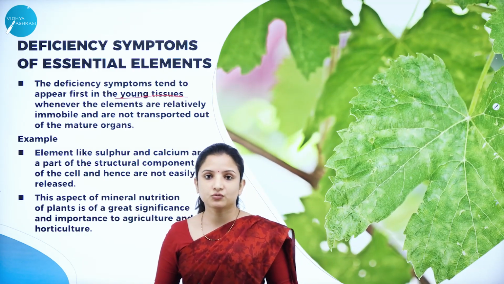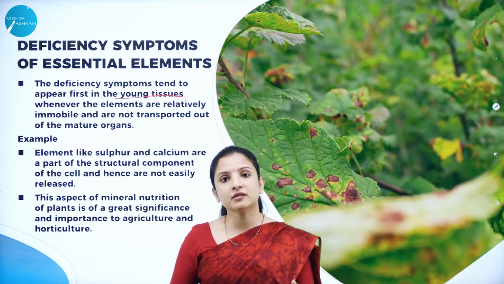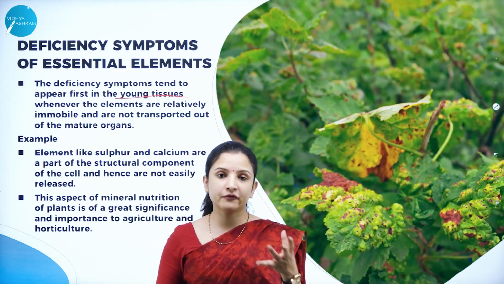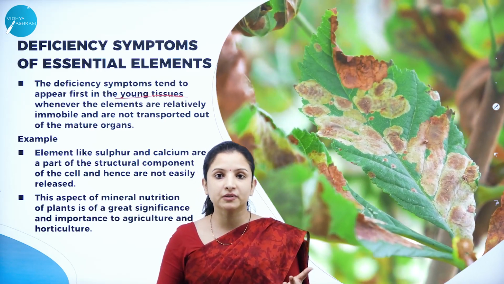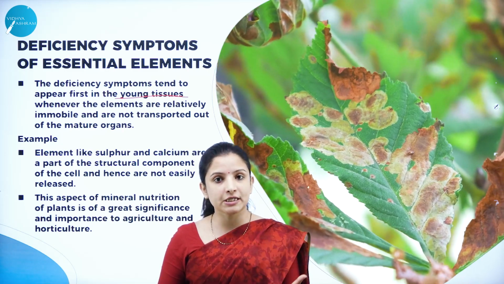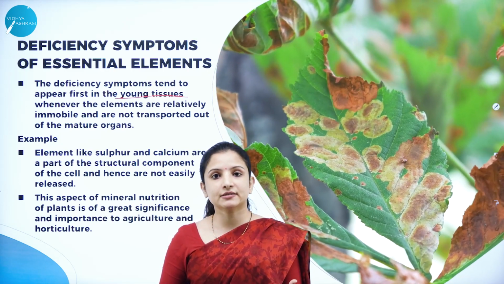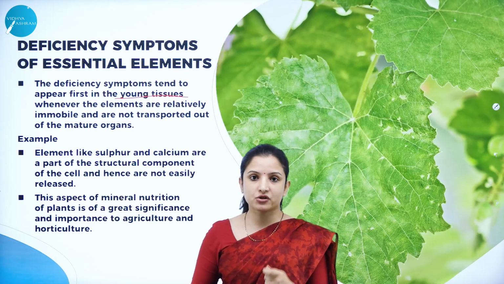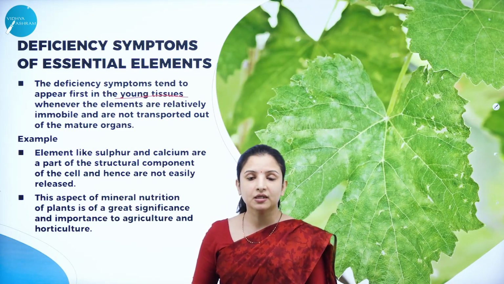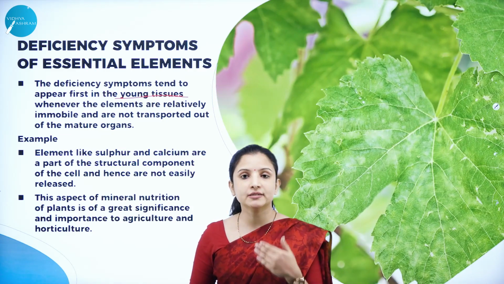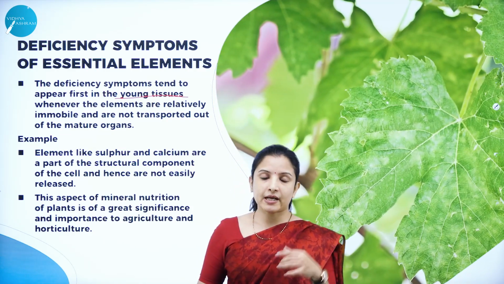In some cases, you might have seen the young tissues. As I told you, the flower buds may fall off before they mature or before they open. The young leaves may shrivel and fall off before they reach maturity or the adult stage. So here, sometimes proper mobilization of the elements might not take place. If the proper mobilization of the essential elements or the nutrients does not occur in the plants from the